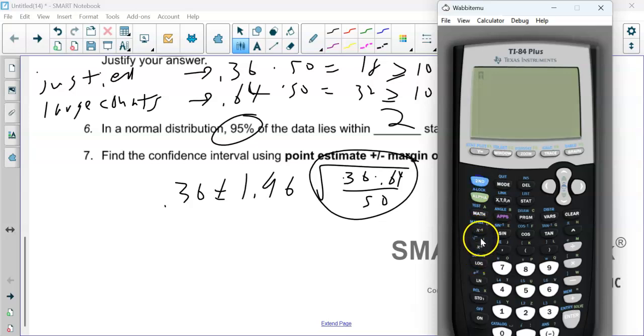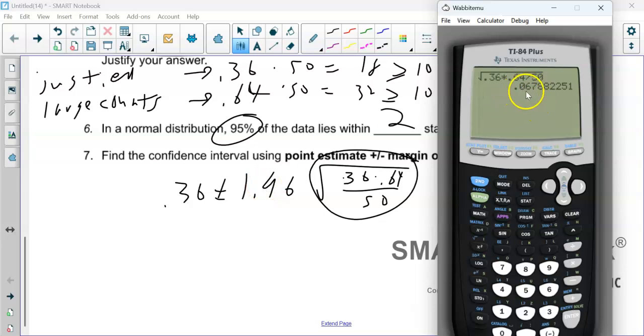So, the square root of 0.36 times 0.64 divided by 50. Notice I get a long decimal. Now I'm just going to multiply that times 1.96. I'm not going to round it.